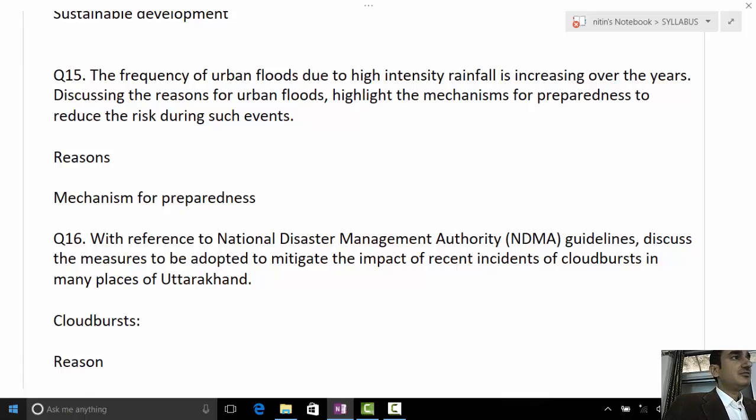With the pollution, you have what? For any clouds to be formed, it needs certain nuclei, hygroscopic nuclei. The pollution, the particulate matter, provides the surface for the hygroscopic nuclei. So more rainfall.